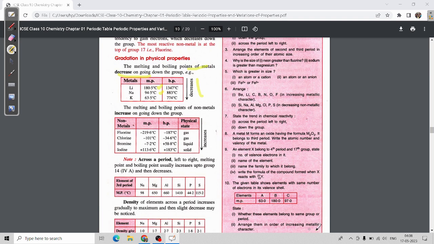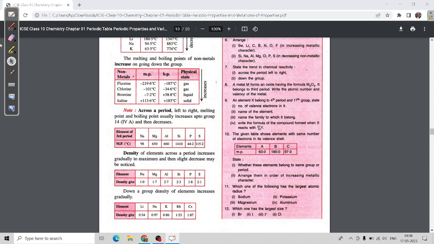In non-metals it will increase because they go from gas, then liquid and solid. As the bottom of the group is solid, we will need more energy to separate the molecules of solid, so the boiling point and melting point will increase.